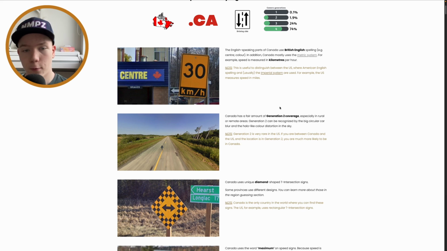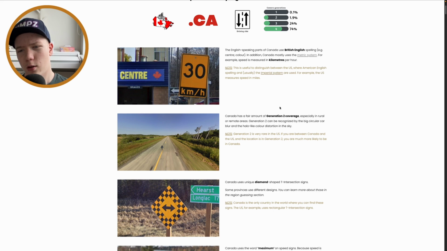If you don't want to go into that stuff, you obviously don't have to, but I do recommend learning the generations, because it can be quite useful. Gen 2 is quite rare in the US, but it does exist in both. And there's also Gen 1.